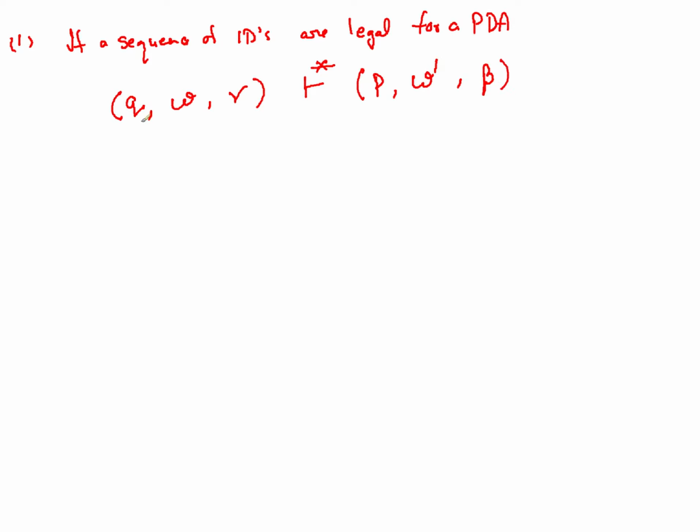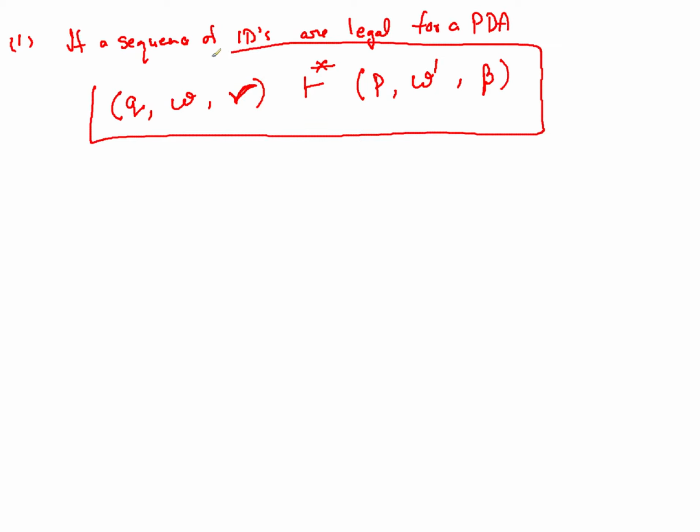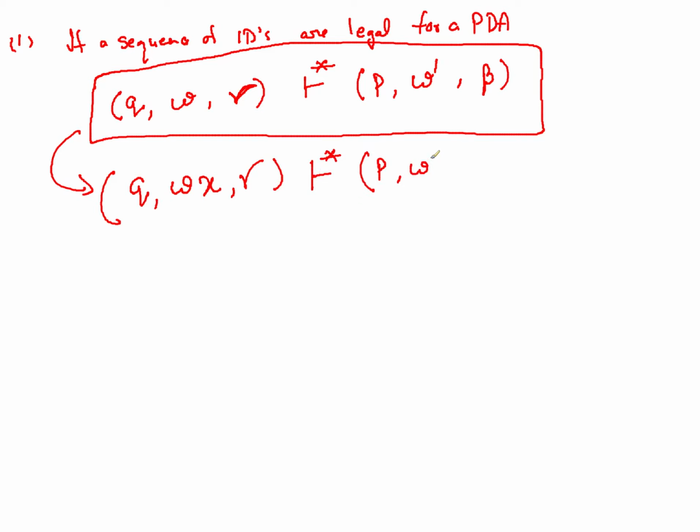So you are going from state Q to state P, the string W becomes W dash, and whatever the stack symbols are, they become something else. If this is holding as per the legal transition, then this will also hold, which is Q W X gamma will also give you P W dash X beta.